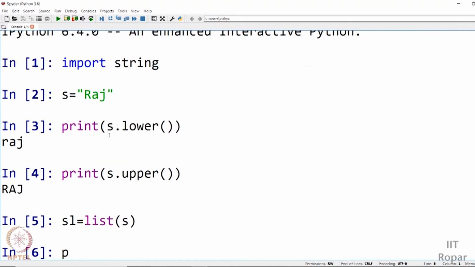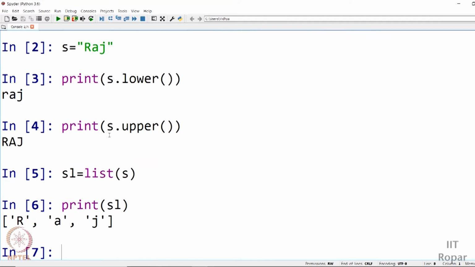So let me see what is present. Let me say print string list. Okay, so it contains the individual letters R, A and J. So a single string is converted into a list of 3 characters, right? So this list function precisely does that. It will take each individual character, make it an element, and convert a single string into a list of individual characters. That is what this functionality does.